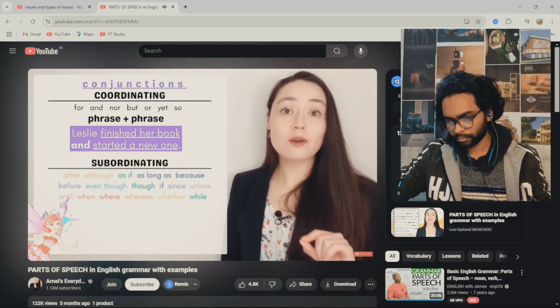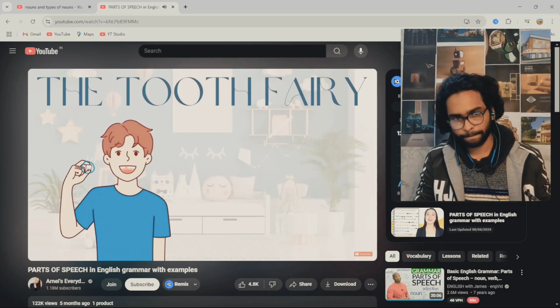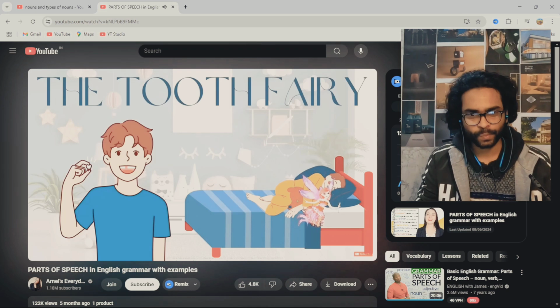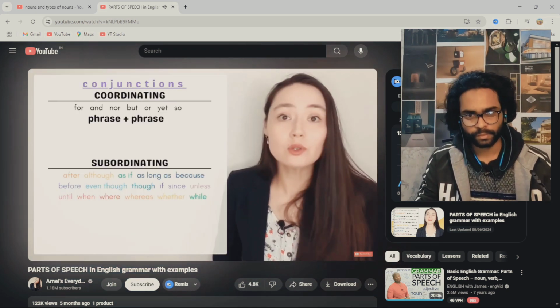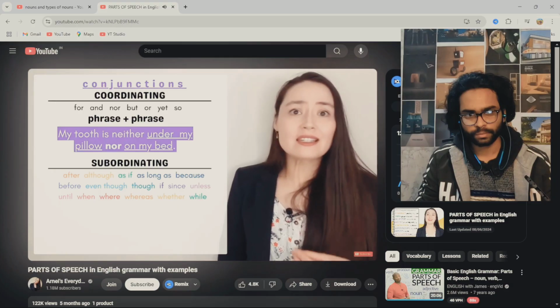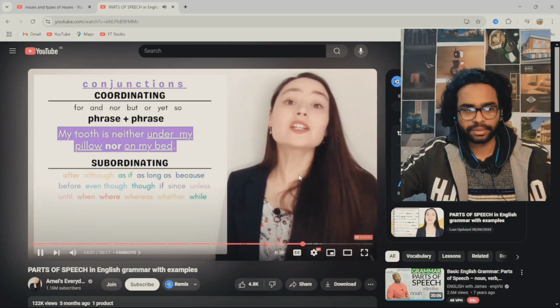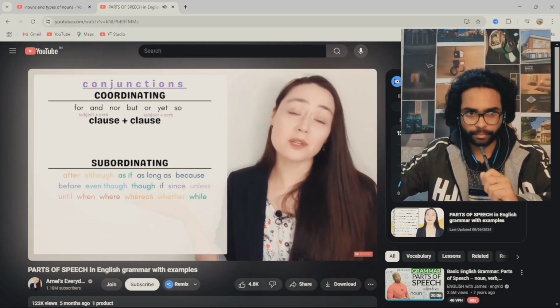In your country, do you have the tooth fairy? When a child loses a tooth, they put the tooth under their pillow, and while they are sleeping, the tooth fairy comes, takes the tooth, and then leaves some money. So if a child is missing their tooth, they can say, my tooth is neither under my pillow nor on my bed.